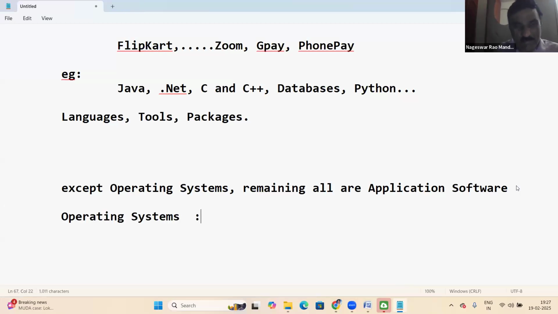Now, some examples of OS. Can you tell me what operating systems you know? Tell me operating systems. No one? You can ping in the chat box.